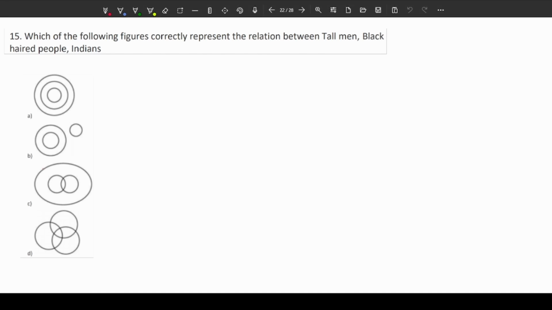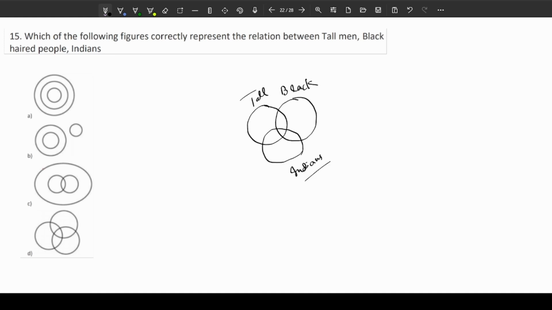As you can see, we need to determine which of the following figures correctly represents the relationship between tall men, black-haired people and Indians. Let's say this is tall men. Now, tall men can be black-haired people as well. So there is an overlap, and some Indians can be both tall men and black-haired people, right? Hence, the correct representation of this diagram is D.